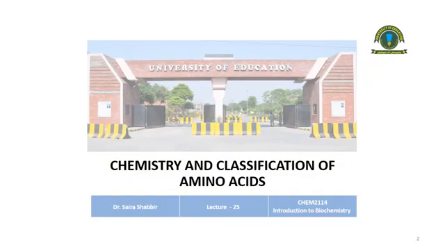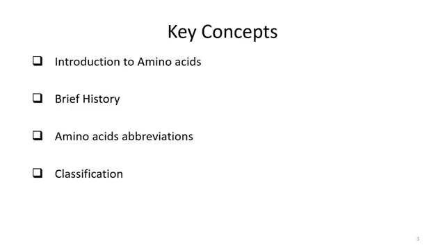Today is the 23rd lecture of Introduction to Biochemistry, and we are going to discuss chemistry and classification of amino acids. In today's class, we are going to discuss the introduction of amino acids, which kind of compounds are called amino acids, and how they are different from other groups, and a brief historical background of amino acids.